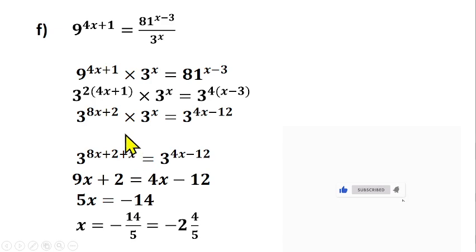What can we do? A single index here, a single index, so the bases can cancel out since they have the same base. So you are left with 8s plus s will give us 9s plus 2. Then 4s minus 12. Collect like terms: 4s comes here, you have 9s minus 4s, that gives us 5s. 2 comes here, you have minus 12 minus 2, that gives us minus 14. Divide both sides by 5, that should give us minus 14 over 5. So s is equal to minus 2 and 4 over 5 as the mixed number.